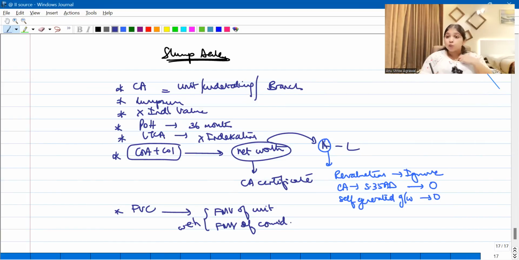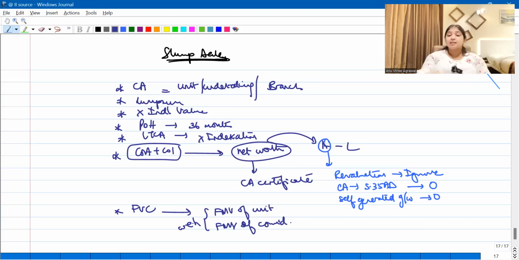Here I am selling the whole unit, the whole undertaking, the whole branch itself for a lump sum consideration without even allocating an individual value for each asset. So the relevant period of holding over here is 36 months. Even if it is a long-term capital asset, you will not get indexation benefit here. Cost of acquisition and cost of improvement put together is nothing but the net worth of this unit. Net worth is nothing but assets minus liabilities.